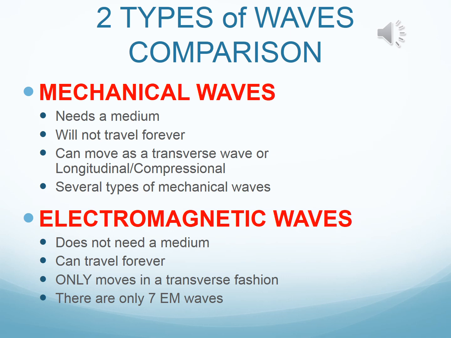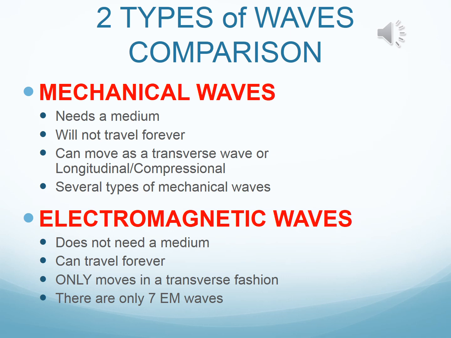Now let's compare and contrast the 2 types of waves. Let's start with mechanical waves. Mechanical waves have 4 things that are important about it. Number 1, it needs a medium. Number 2, it cannot travel forever. Number 3, it can move as a transverse wave or a longitudinal/compressional wave.